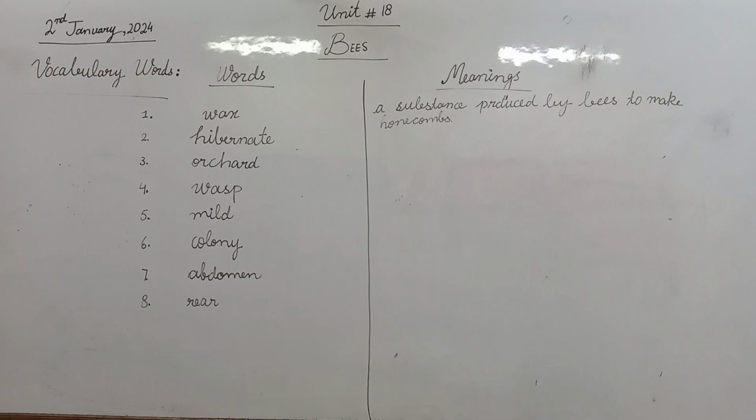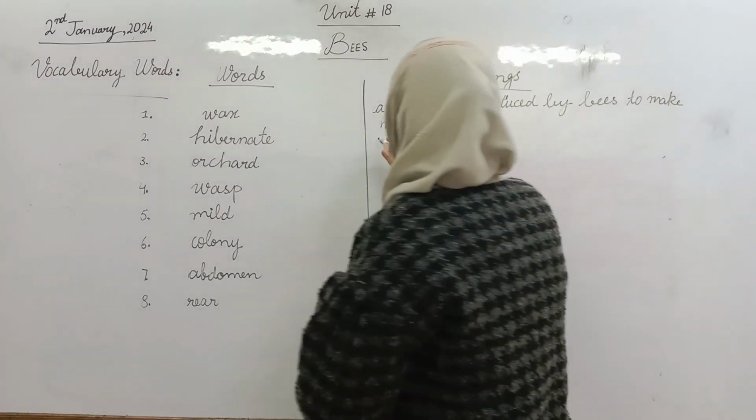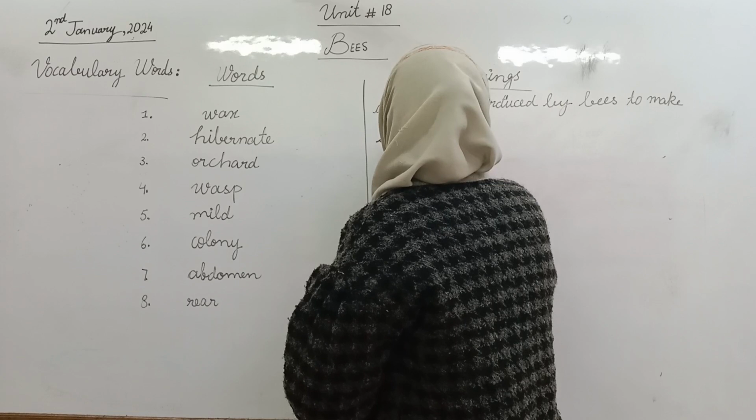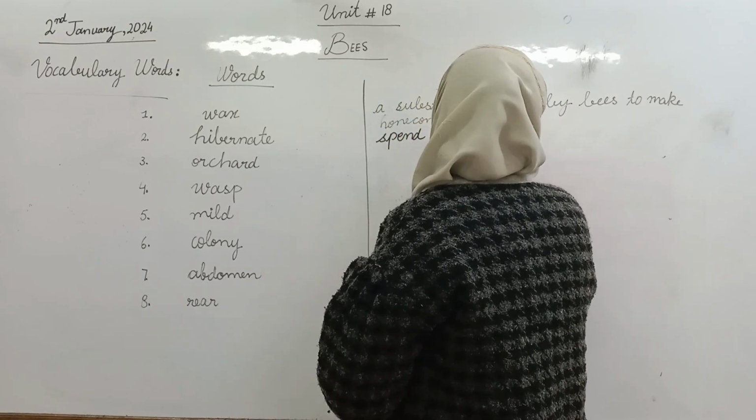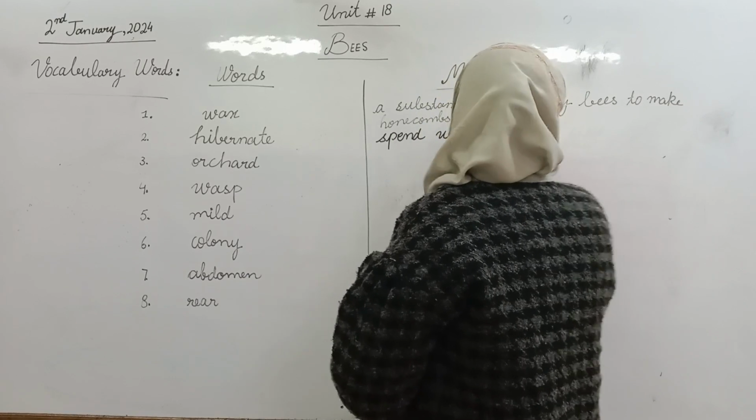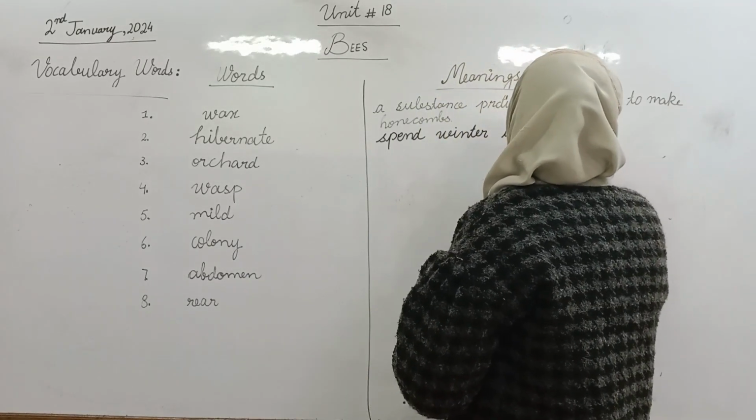Okay, find the meaning of the second word. The word is hibernate. Yes, the meaning of hibernate is spend winter in deep sleep.